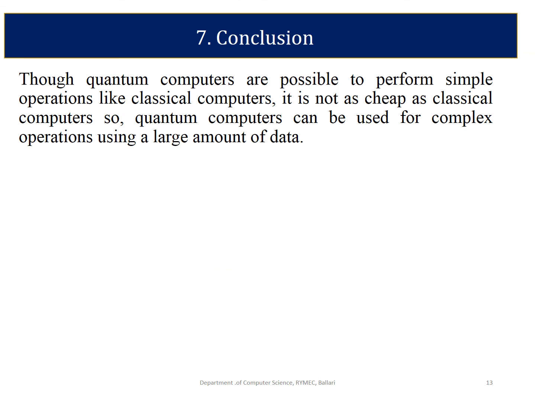Conclusion. Though quantum computers are able to perform simple operations like classical computers, they are not as cheap as classical computers. So quantum computers can be used for complex operations using a large amount of data.